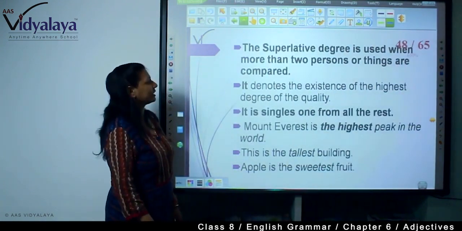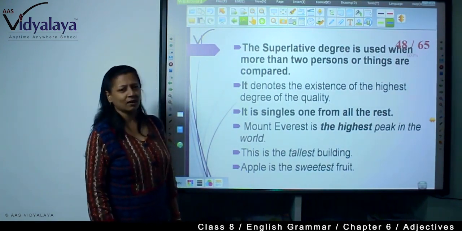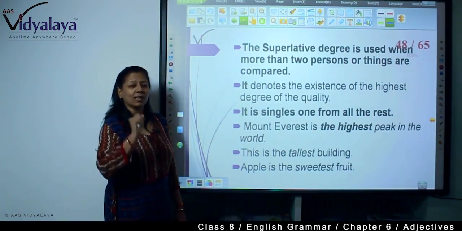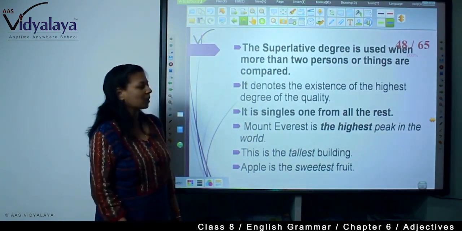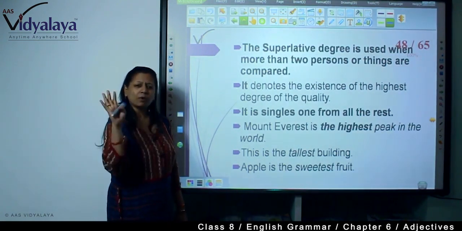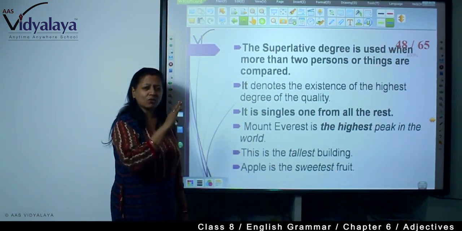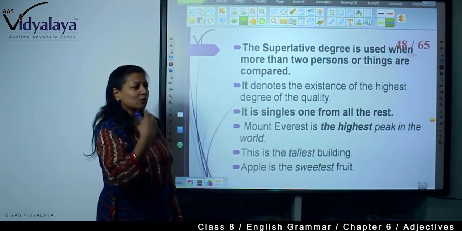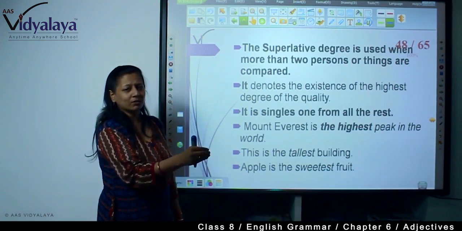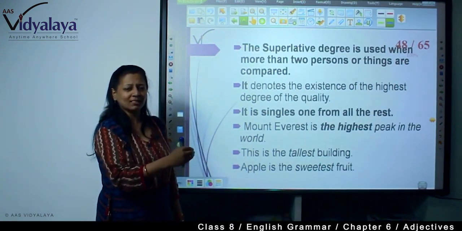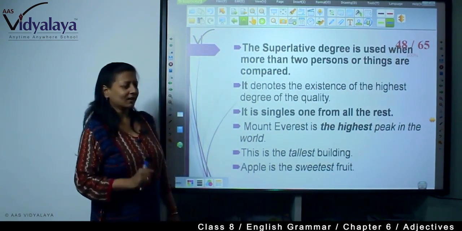Now, superlative degree. Superlative degree is used when more than 2 persons or things are compared, and you will have to find out the best one. It denotes the existence of the highest degree of the quality. Highest degree, superlative degree. No comparison, that is the fact. So you are just giving the verdict. Okay, this is the quality of the person. He is the best. He is the most intelligent person. So it singles one from all the rest.